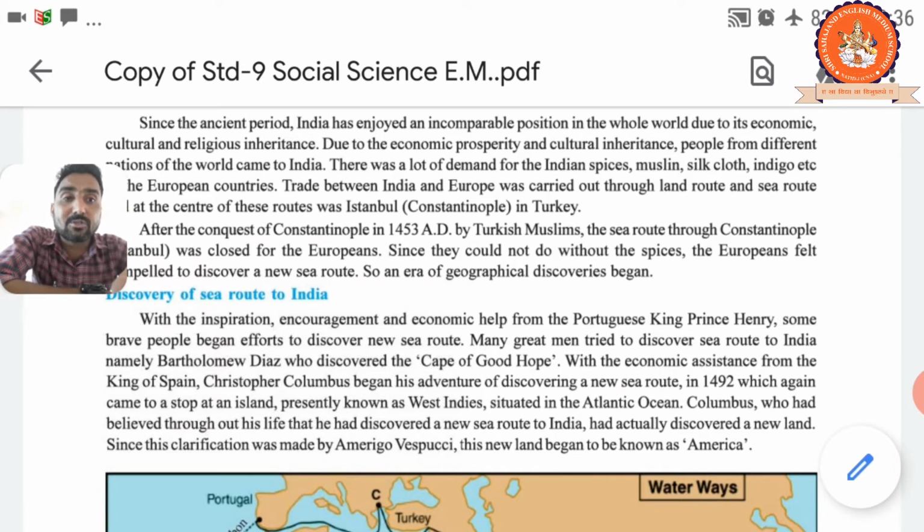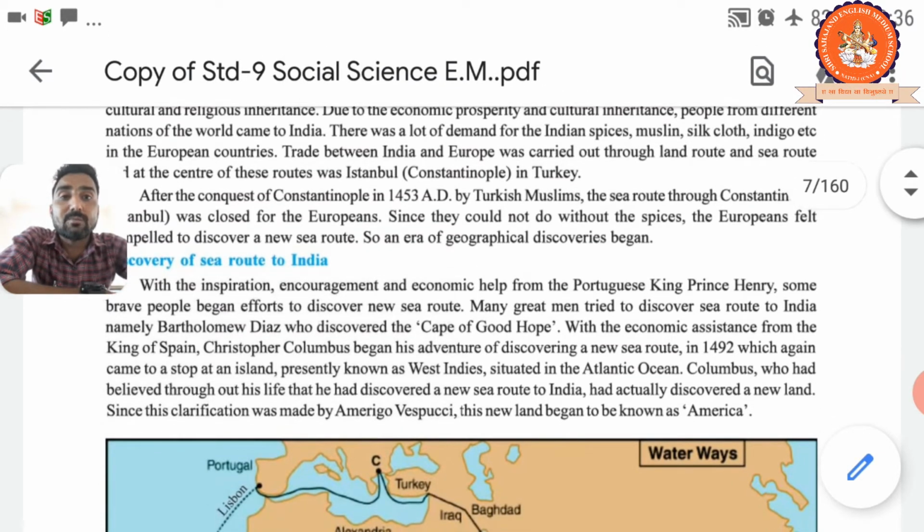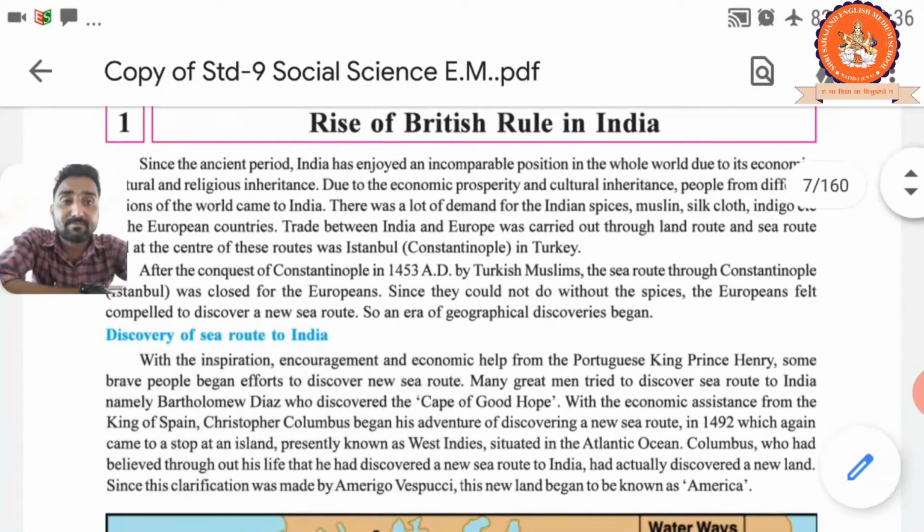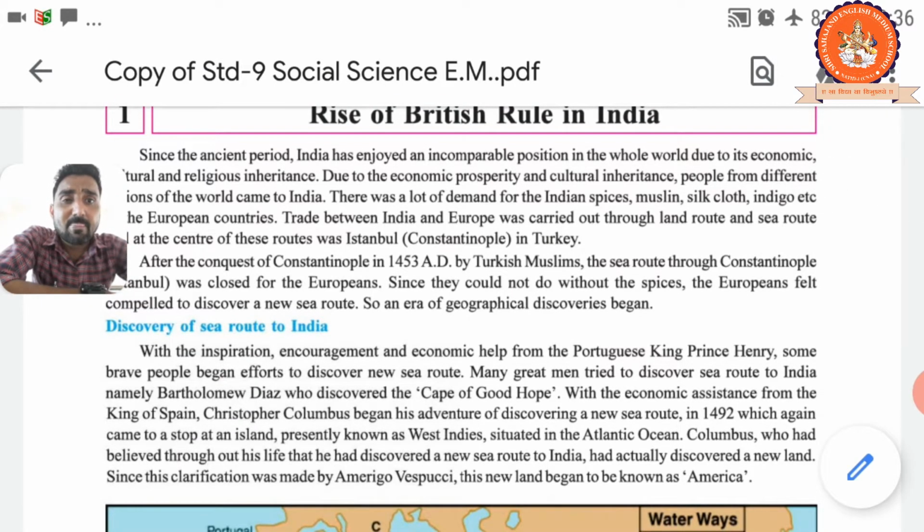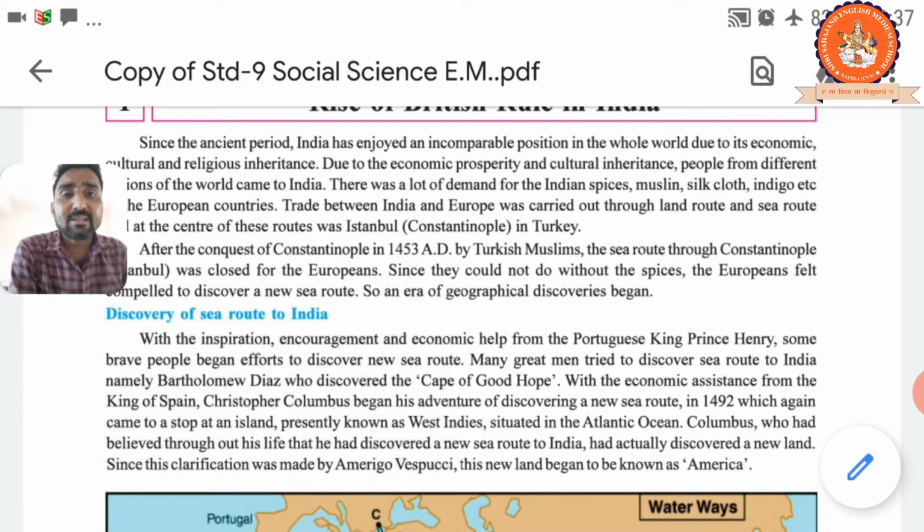Due to the economic prosperity and cultural heritage, people from different nations of the world came to India, because of our cultural heritage, because of our different trading system, our cultures and other things. Other countries came to India for that, right?